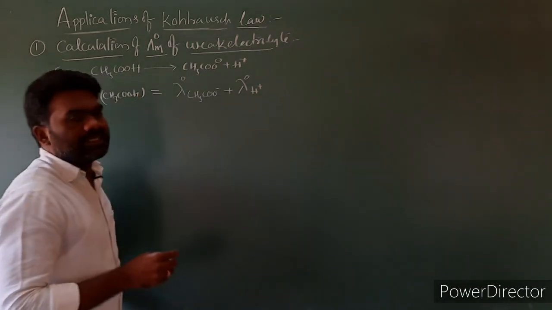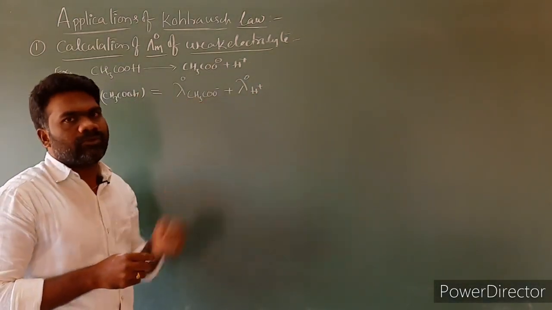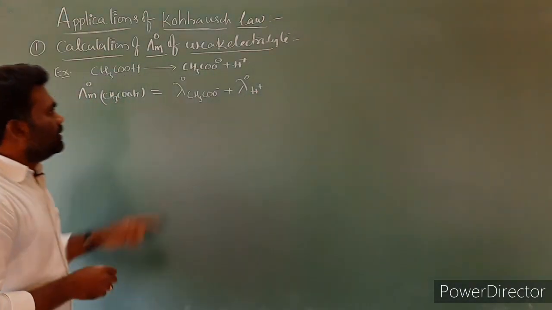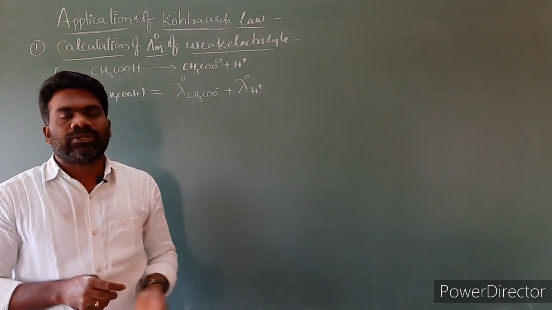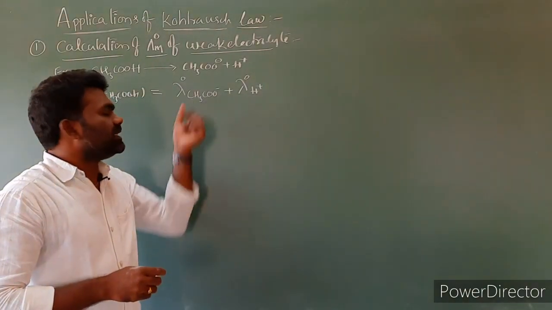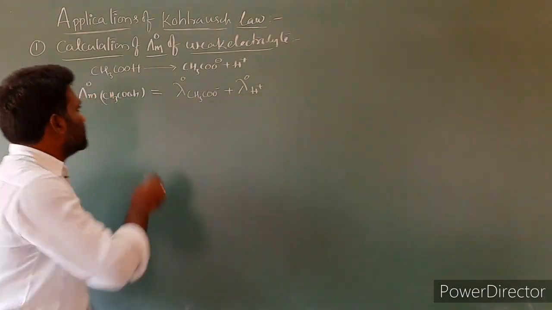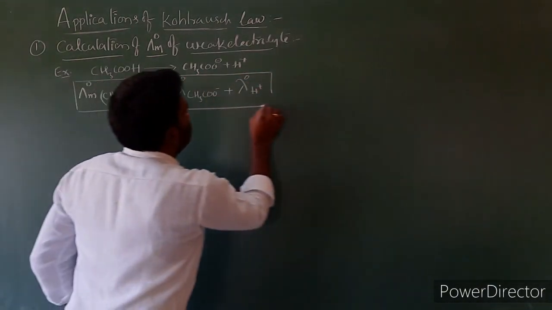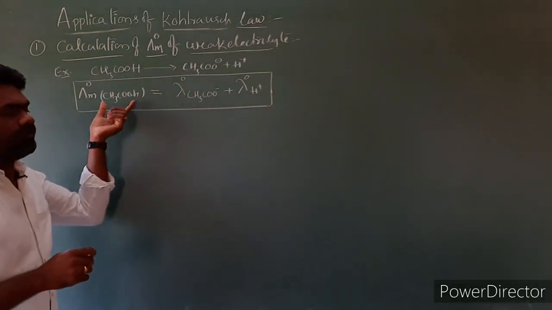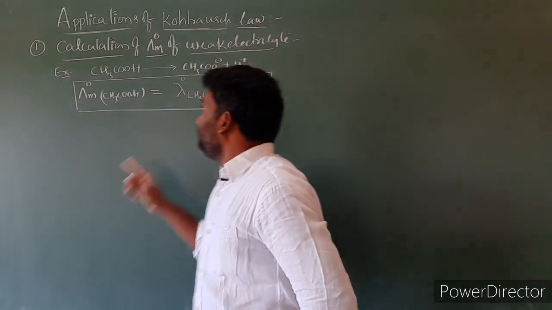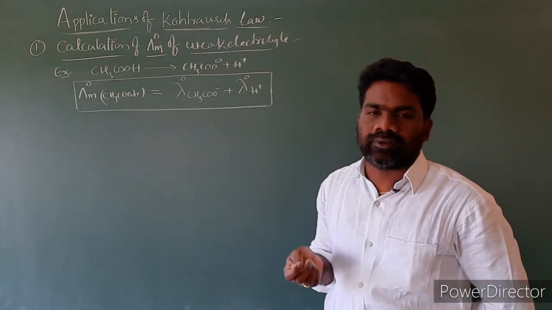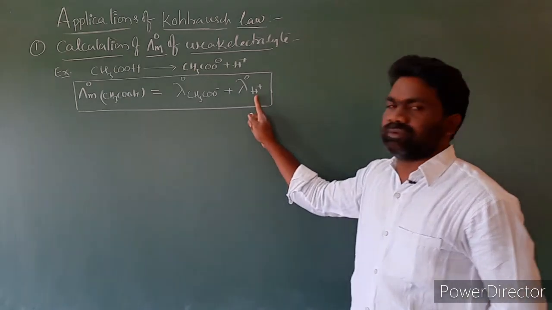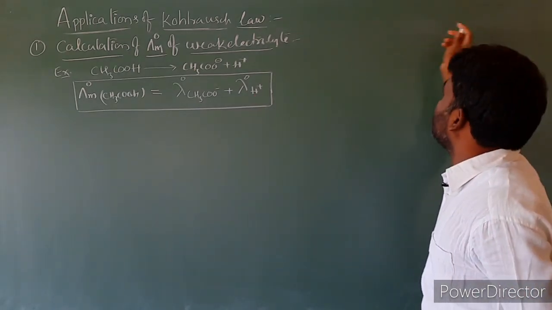This is the limiting molar conductivity of the CH3COO- ion, and this is that of the H+ ion. Then we have to choose other strong electrolytes that contain CH3COO- and H+. So this is our basic equation. Then we have to calculate the limiting molar conductivity of this weak electrolyte. For this, we have to select strong electrolytes that contain CH3COO- and H+. I will give some strong electrolytes as examples.